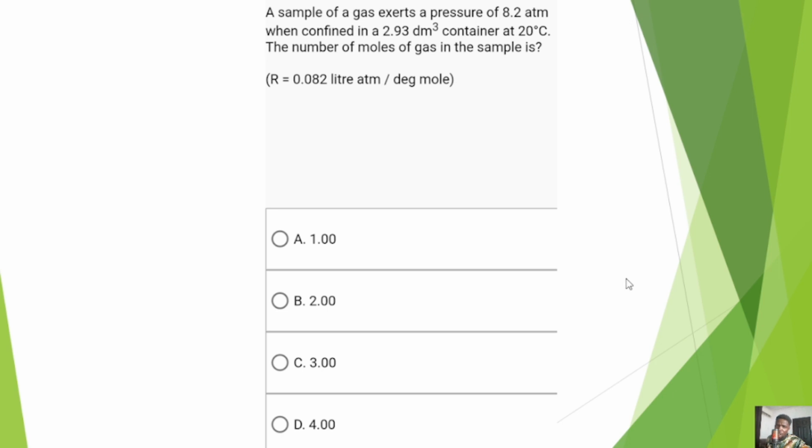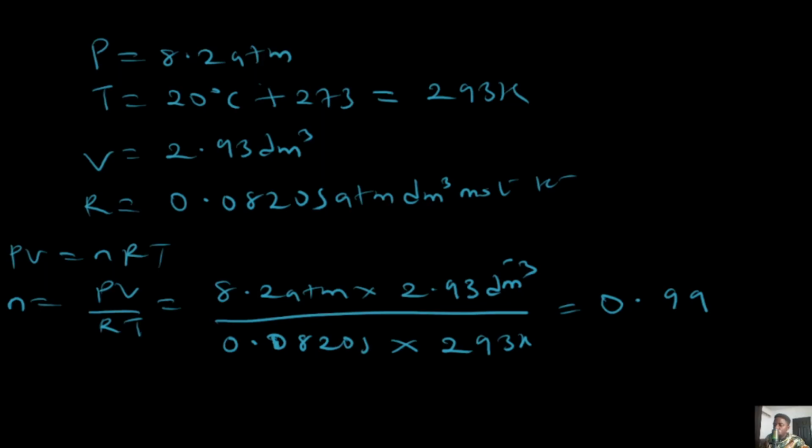Now, look at the value of R given and compare it to what we discussed before. Liter and dm cube are the same thing, so just have that. And the pressure was given in atm, so we can actually utilize this. Having said this, let's get to work. Now, see what was solved.